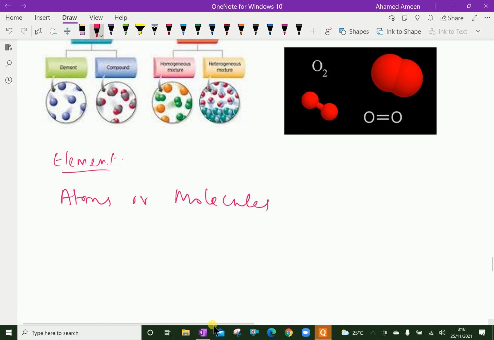For example, oxygen is an element, but its atoms are united as oxygen molecules. A molecule usually consists of two or more atoms combined in a definite ratio. If an element consists of molecules, these molecules contain just one type of atom. For example, the element nitrogen found in air.